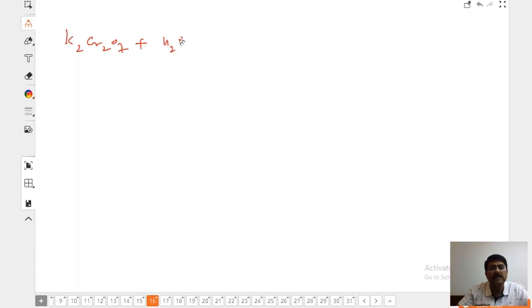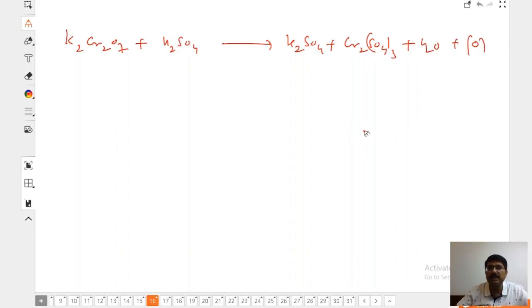K2Cr2O7 plus H2SO4. You remember this? K2SO4 and Cr2(SO4)3, right? Plus water plus oxygen. Please, this equation is unbalanced. I want to just calculate the electrons of chromium. So chromium is going from +6 to how much? +3.